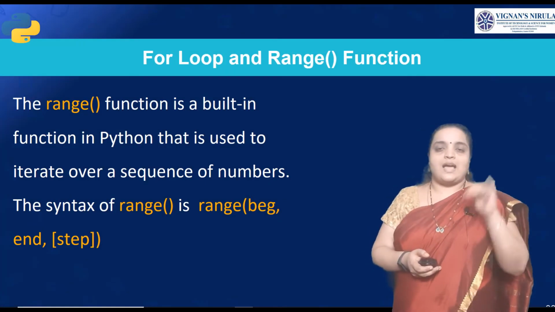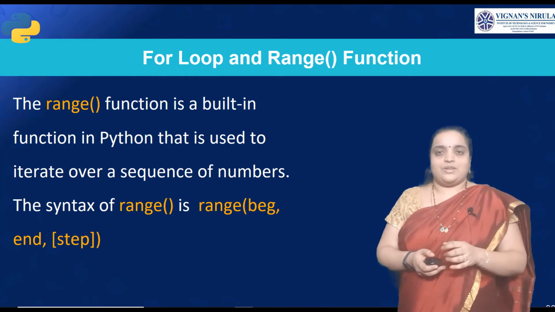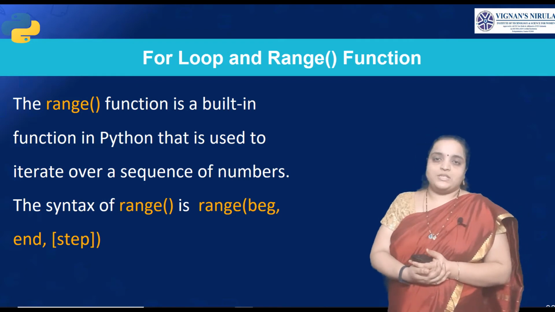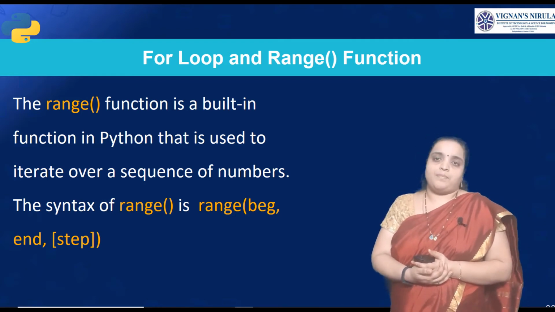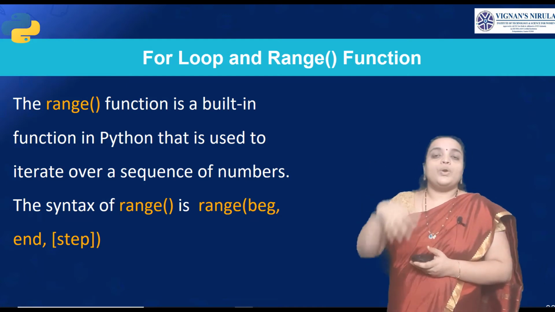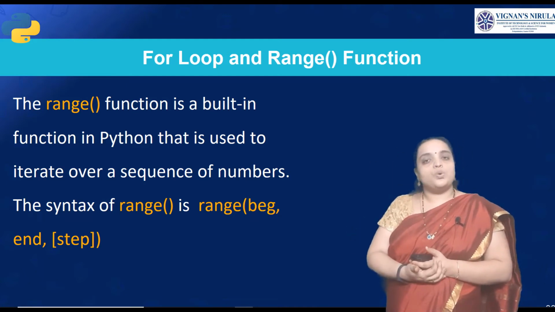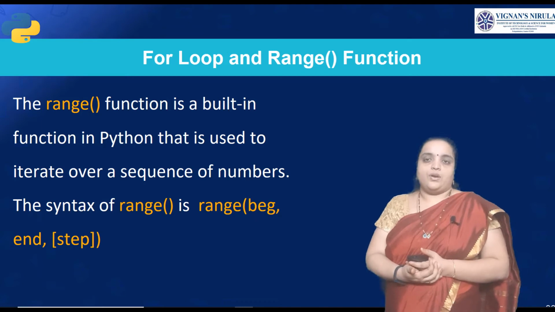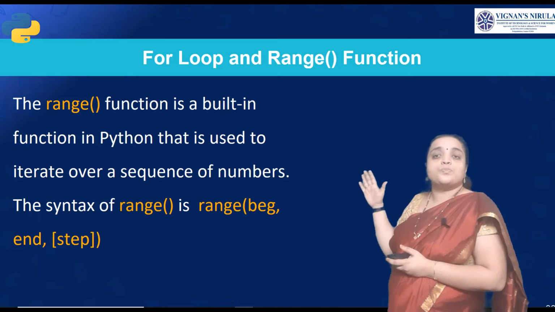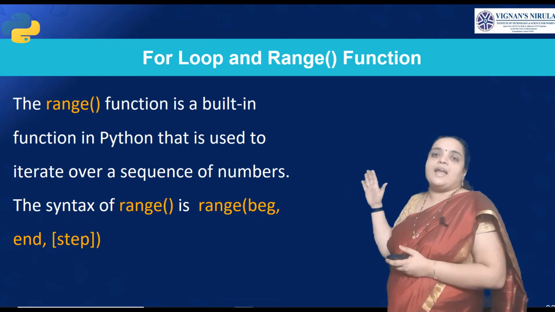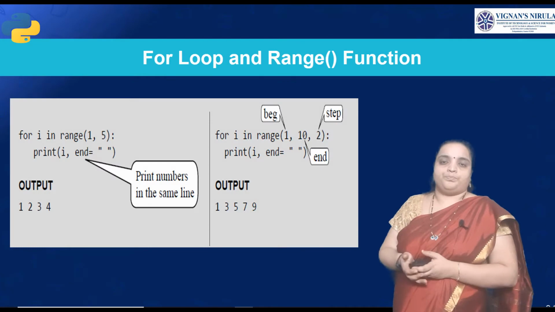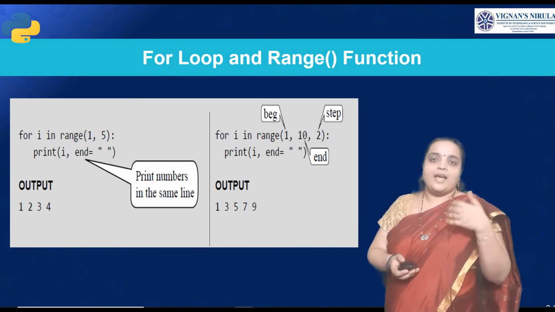Let us see with an example in this class itself. Okay. Here in for loops, we majorly use the range function. It is a built-in function in Python which is used to iterate over a sequence of numbers. To iterate over a sequence of numbers, we usually use the range function. Okay. The range syntax is range. You have to specify the beginning and the ending, and with how many steps we have to iterate the loop. Okay. So let us see with an example.